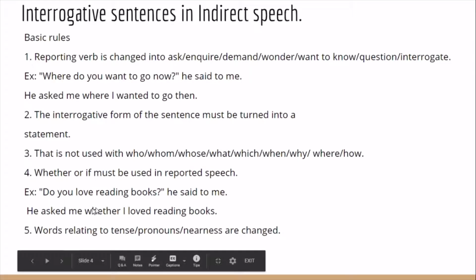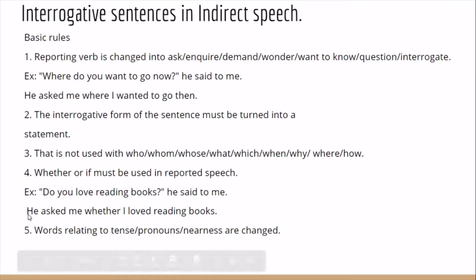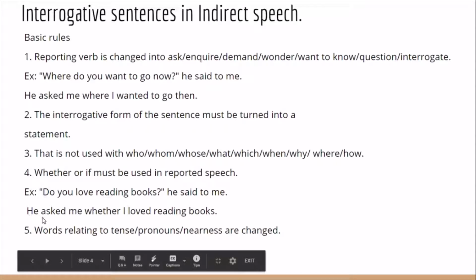So he asked me whether I loved reading books, or you can also write he asked me if I loved reading books. You change you to I. And words relating to tense, pronouns, nearness are changed. Yes, as usual, they are to be changed.